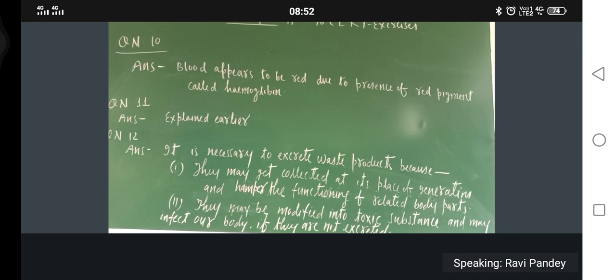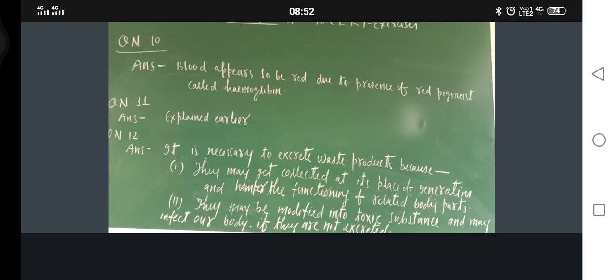So the overall blood is the same for all persons, but the percentage of these components may vary from person to person. One thing, have you got it or not? Now our body may have hemoglobin 14 percentage, but another body may have 16 percentage or 12 percentage. So the components of blood are common for all human beings, but their percentage varies from person to person.